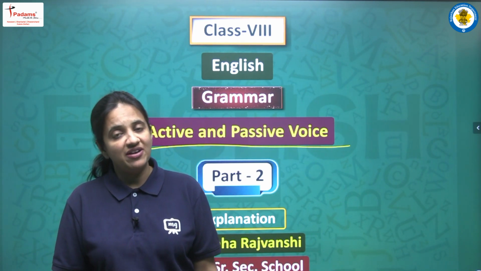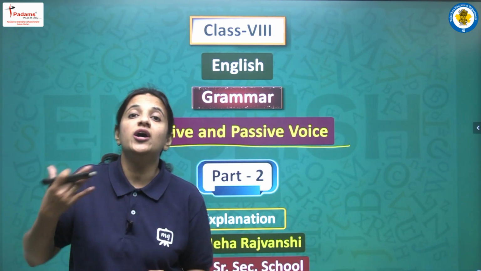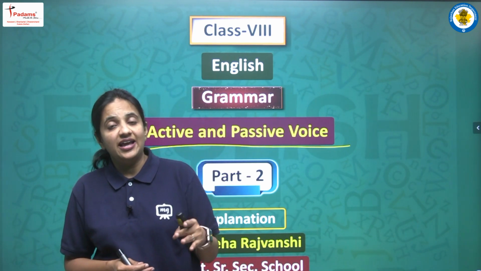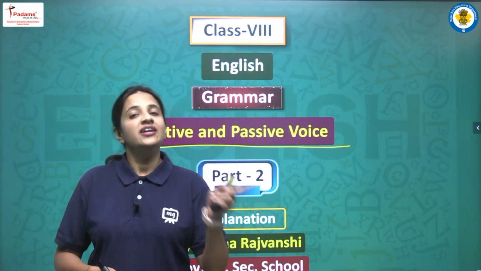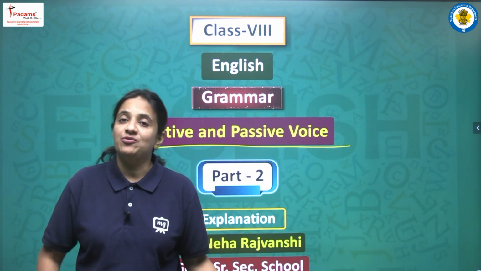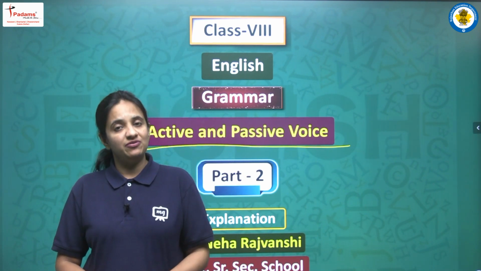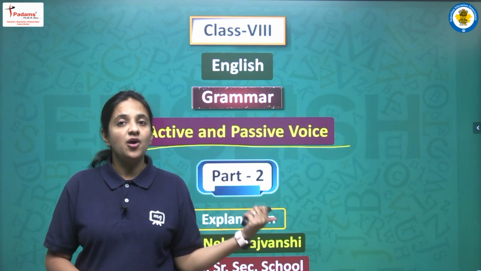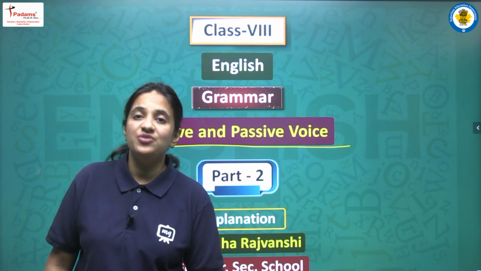And what is the best way to identify the subject? First we find the action verb, we see what action is happening in that sentence, and then who is the performer, or we can say who is the doer of that action, that will be our subject. Yes, so these are the basic things we covered in the previous video, and in today's video also we will see some more concepts related to this topic, active and passive voice. So now let's begin today's video.